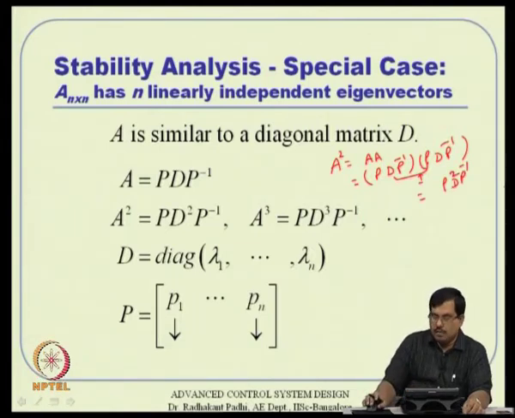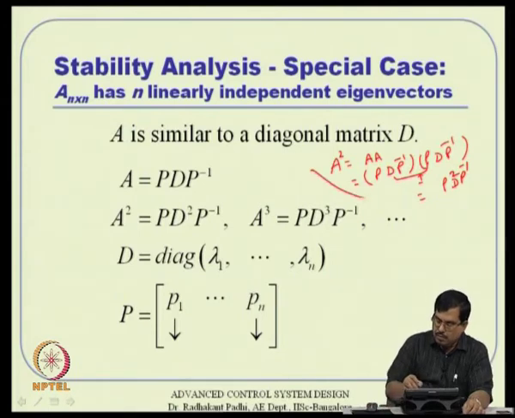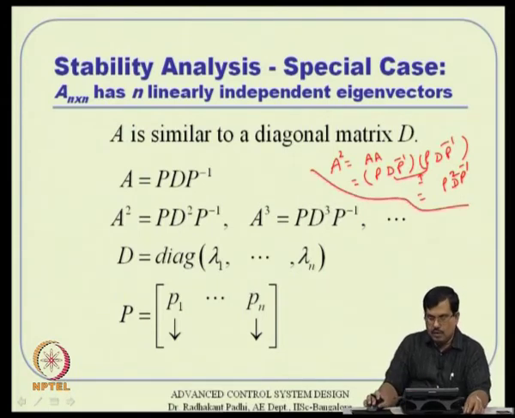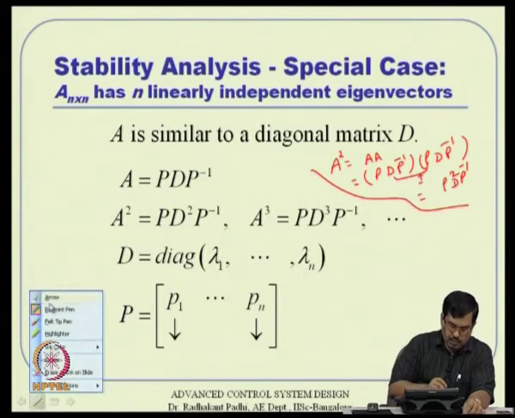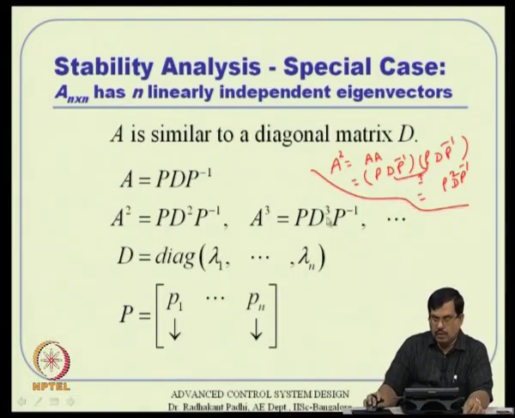Similarly, if you do this algebra one more time, you will get A cube is nothing but P D cube P inverse. And similarly, A fourth is P D fourth P inverse. Like that it will continue.